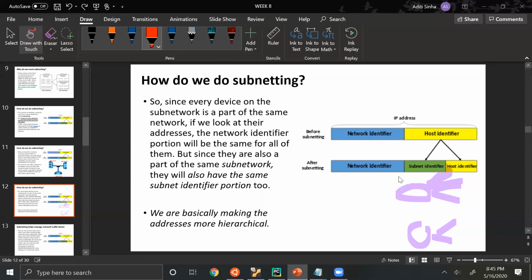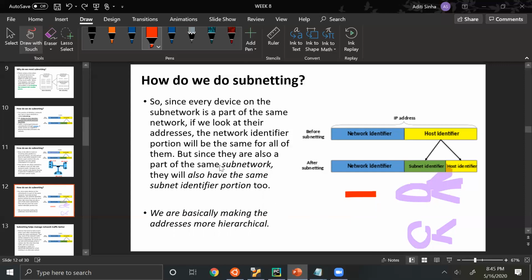So what we are doing is we are basically making the addresses more hierarchical. We are taking more bits here from the host identifier, and then, instead of having one router and all of these devices, we are making it hierarchical by dividing it into subnetworks which are handled by multiple routers.